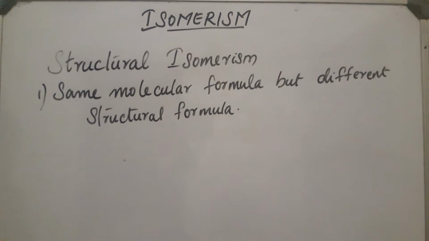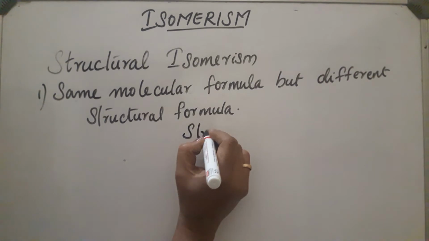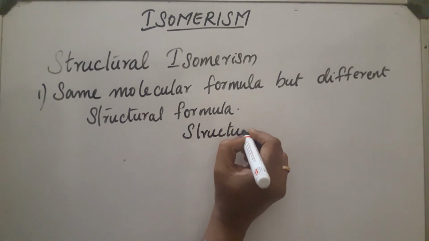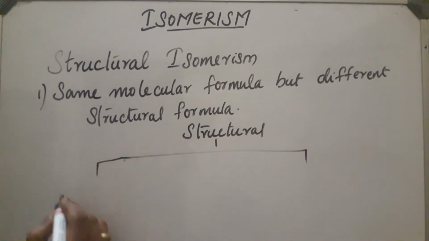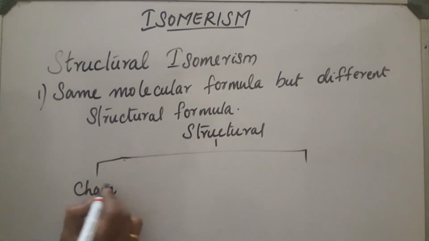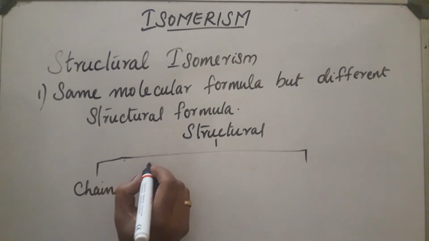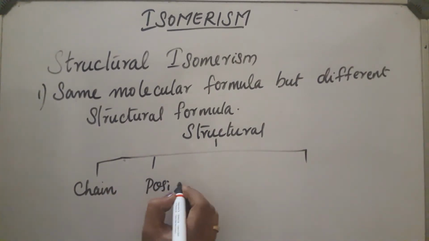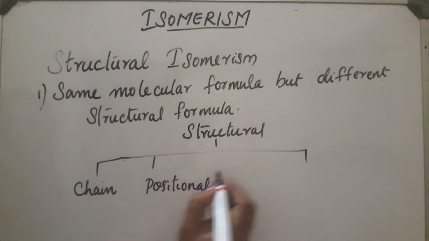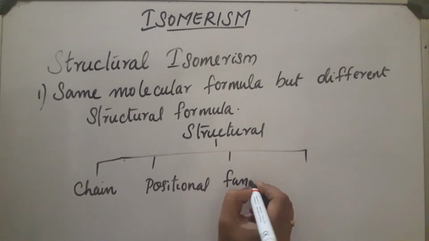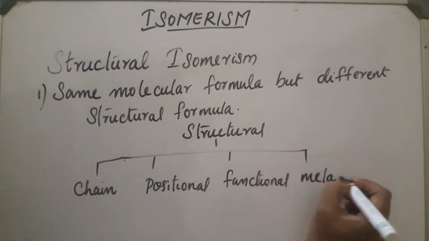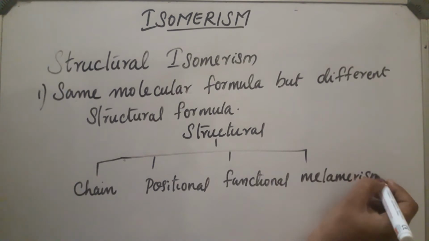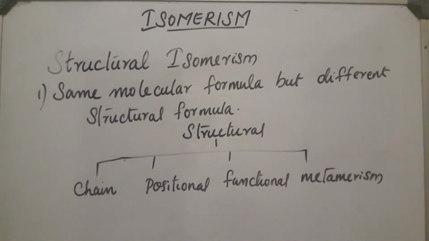Structural isomerism is divided into four. Which are they? Let us see one by one. First one is chain isomerism, the second one is positional isomerism, the third one is functional isomerism, and the fourth one is metamerism. Let us discuss one by one with suitable examples.